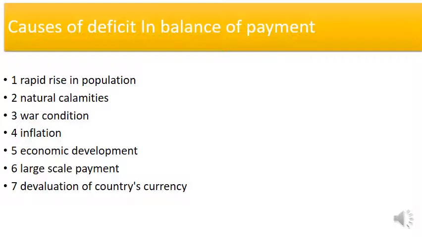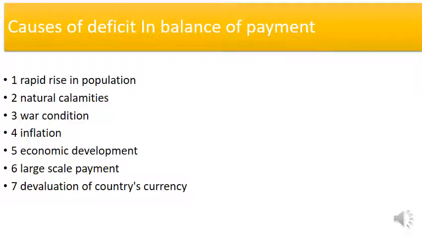Now let us talk about the third condition, the war condition. What is the war condition? When there is war between two countries, the overall budget is devoted to war items like bombs, rifles, missiles and tanks. So the import and export area of the balance of payment will decrease and the balance of payment will be in deficit.